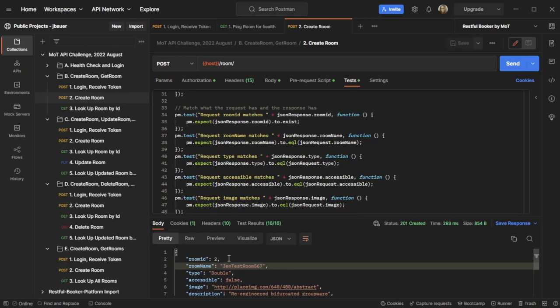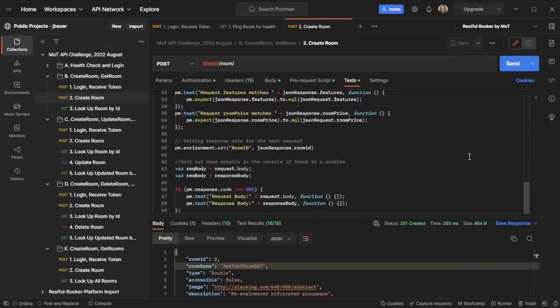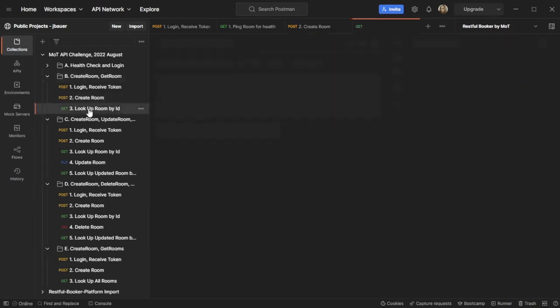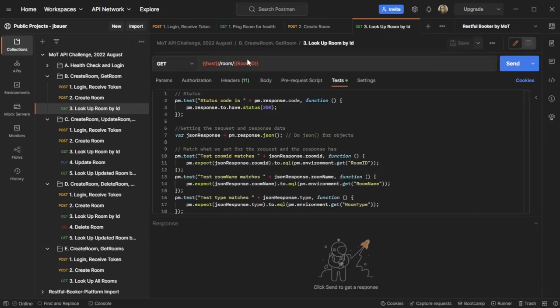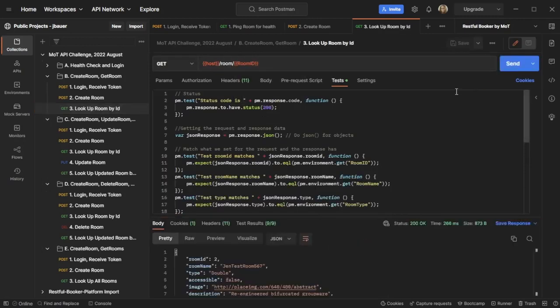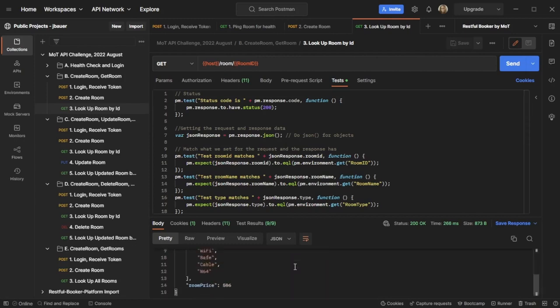But we don't have any sort of advanced logic going on here beyond just returning exactly what we've sent plus the room ID. So that's a lot of what we see here. And then we do a lookup by the room ID where we've got the room ID in the URL. And then we can go ahead and send that. And again, we're getting that same detail back as we got before. So I was able to reuse a lot of tests.